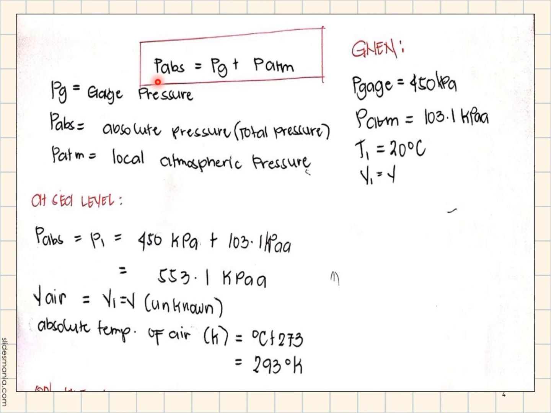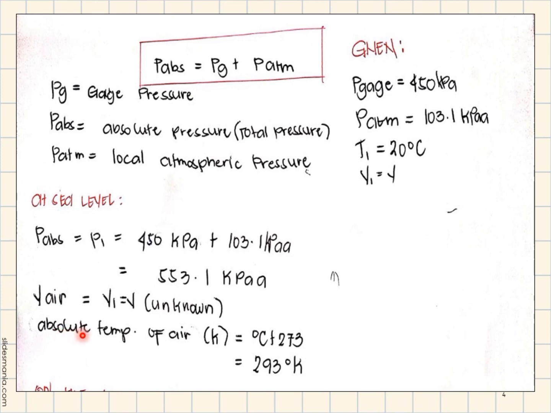As we mentioned earlier, we will use the formula absolute pressure is equal to gauge pressure plus atmospheric pressure. At sea level, first we must solve the absolute pressure by adding the gauge pressure and the atmospheric pressure, which is 450 kilopascal plus 103.1 kilopascal absolute, which is the answer 553.1 kilopascal absolute.